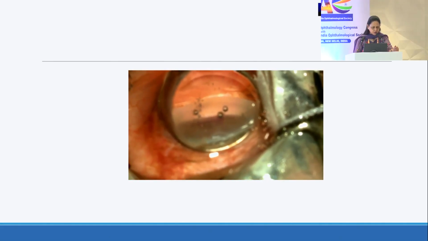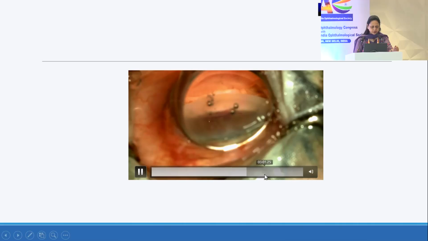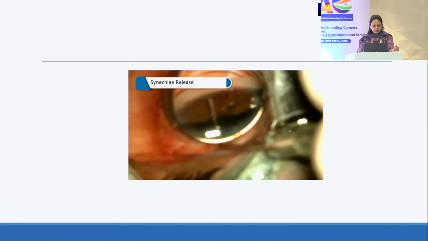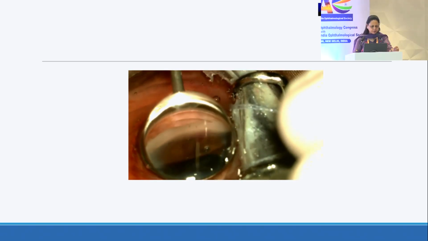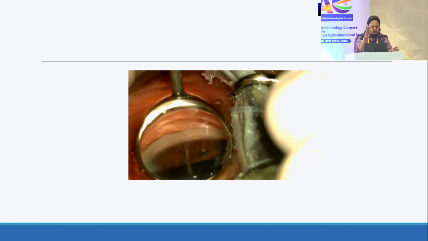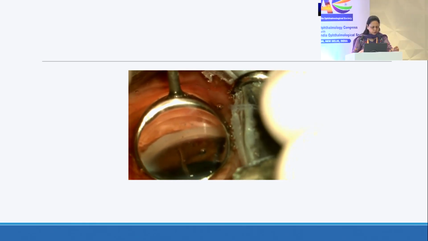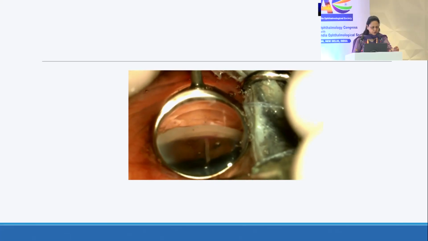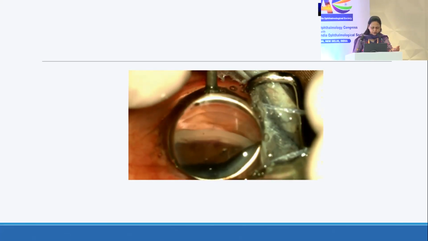So this is how, with the help of a cyclodialysis spatula, you release the synechiae. See the movements of the spatula, and gradually the angles are opening up. By a dab movement and a tweak movement, in both directions you break the synechiae, and this is how you achieve an open angle where you can even perform a further goniectomy as well.